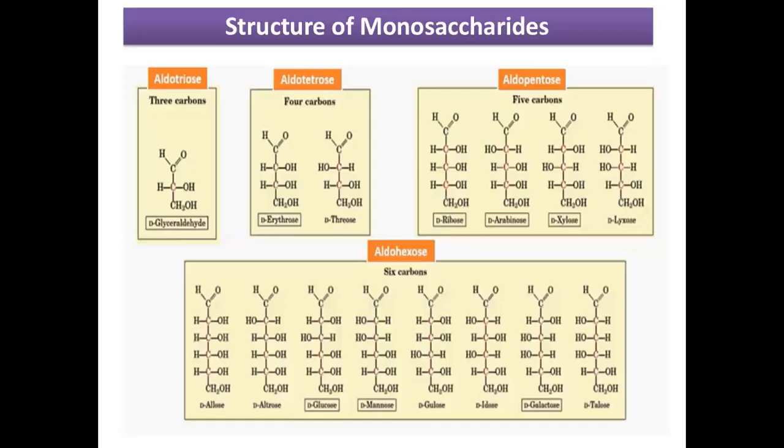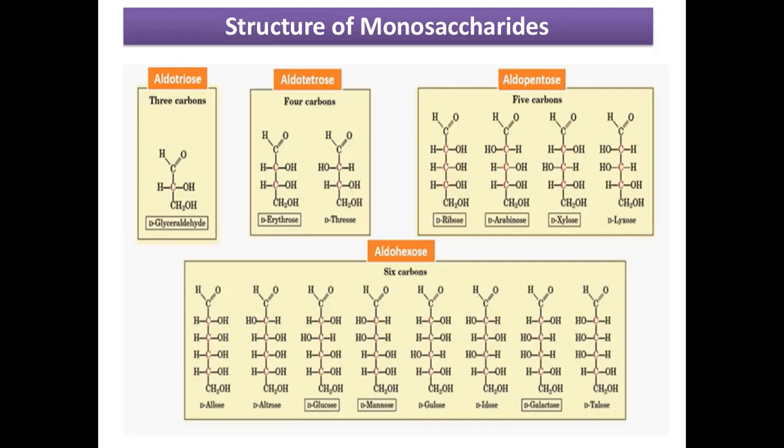So there are some structures of monosaccharides. As I have explained, we can classify monosaccharides on the basis of number of carbon atoms and also on the basis of functional group. So here are the examples of aldo monosaccharides, meaning the monosaccharides having an aldehyde group in their structure, and we can classify them by 3 carbon atoms, 4 carbon atoms, 5, 6.